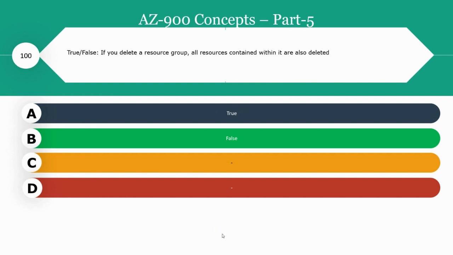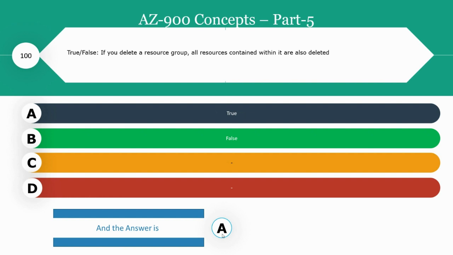Again, true or false question. If you delete a resource group, all the resources contained within it are also deleted. Is it true or false? The right answer for the question is option A, true. The reason is when you delete a resource group, first all the child or nested resources will be deleted.